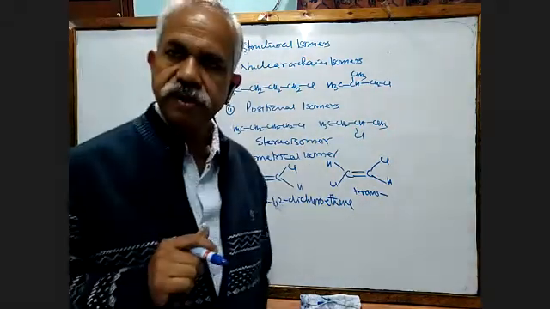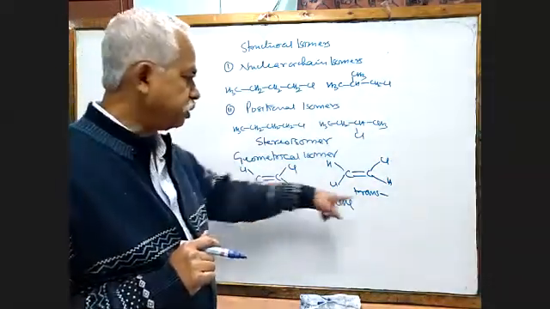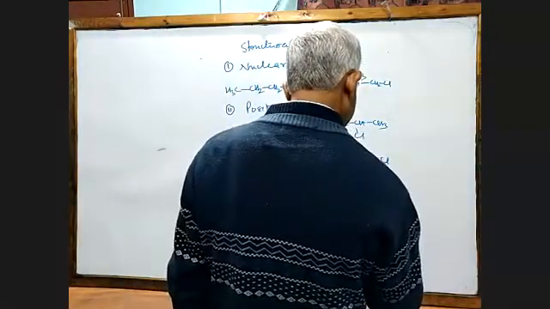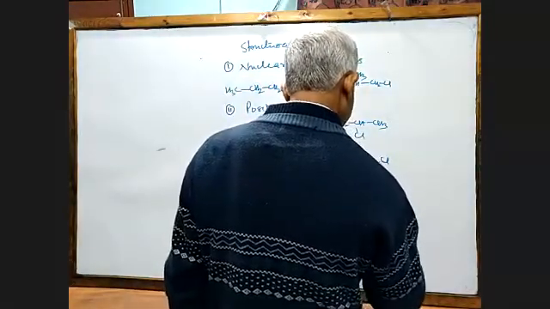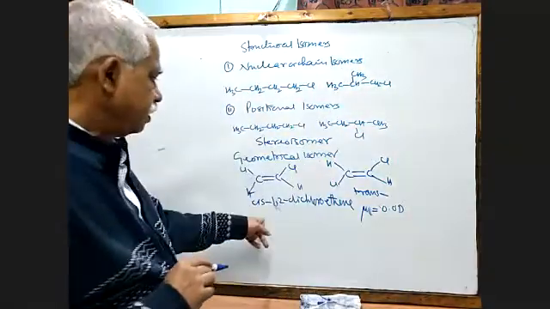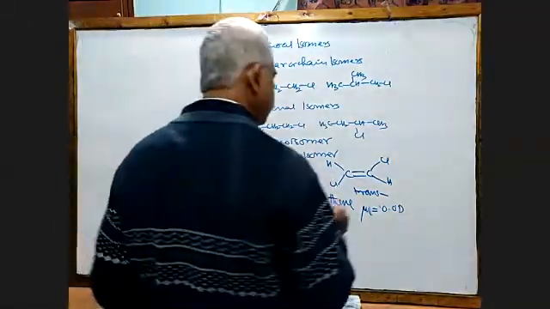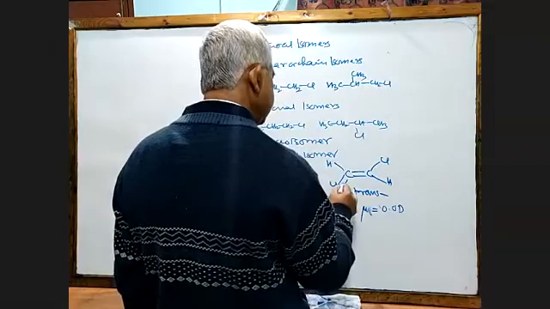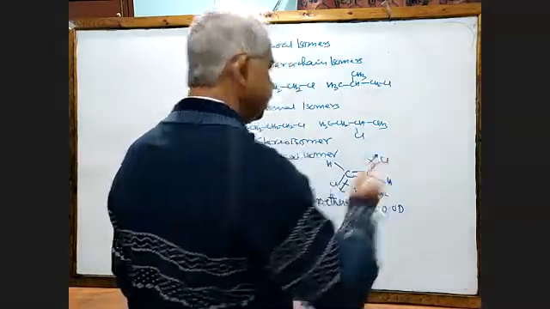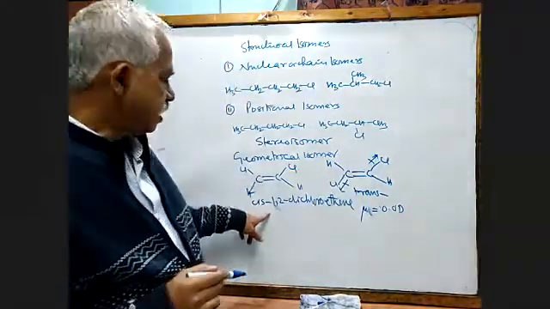Please remember for your entrance exam, the dipole moment of this one is 0. This molecule is not highly polar. Why is the dipole moment 0? Because the bond moment of this and the bond moment of this cancel each other and make it 0.